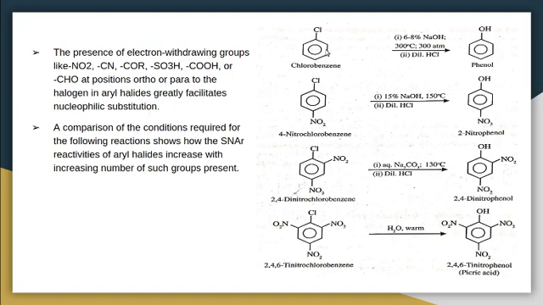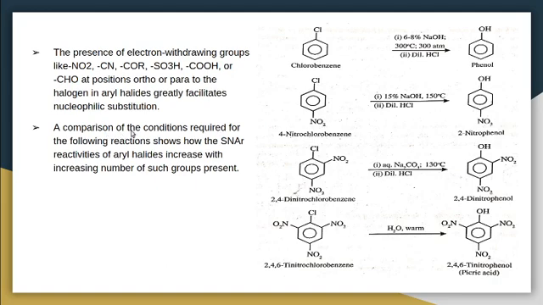When electron withdrawing groups like nitro group, cyano group are present at ortho or para position with respect to the halogen, they withdraw electrons from the benzene ring, making the ring more positive. So an incoming nucleophile with a negative charge can easily attack the ring and can replace the halo group. So the presence of electron withdrawing group increases the reactivity of aryl halides.